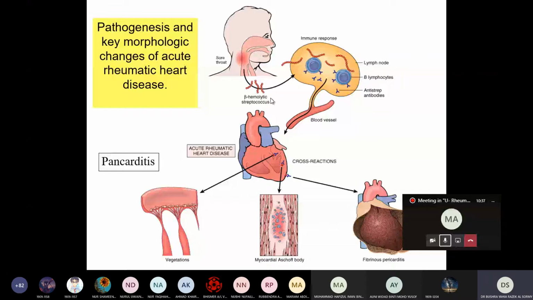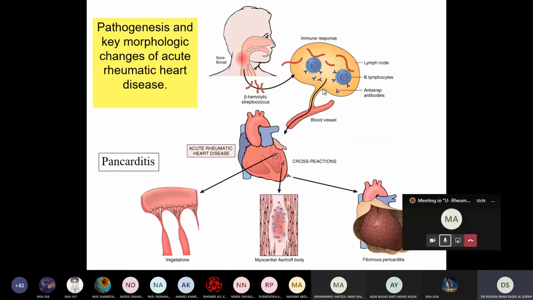So with the streptococcal infection, as I explained before, the macrophage will present to the immune system. The immune system will be reactivated and release B lymphocytes and also T lymphocytes. B lymphocytes will produce antibody.